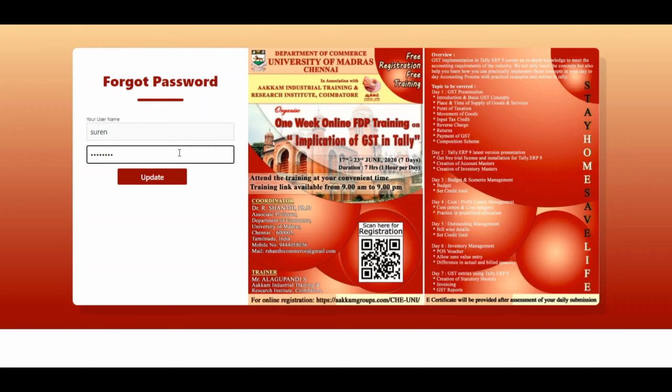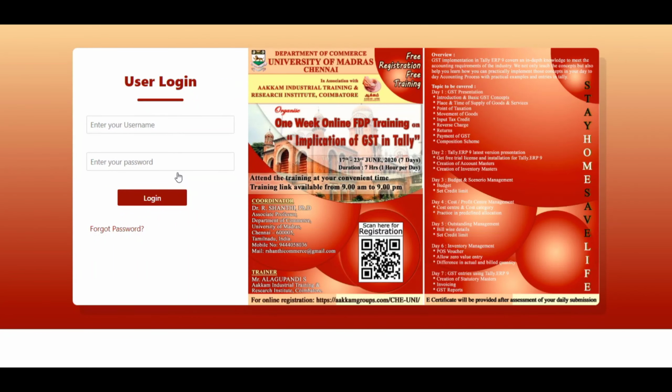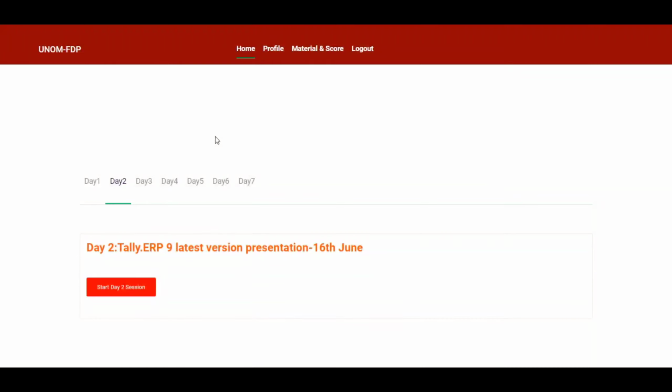I will change my password, then click on update. It will redirect into the login page. So this is the procedure for forget password. Next we are going to view our home page. Give your username and password. Once you change it, or if you didn't forget, just give the username and password. It will be redirected into the home page.